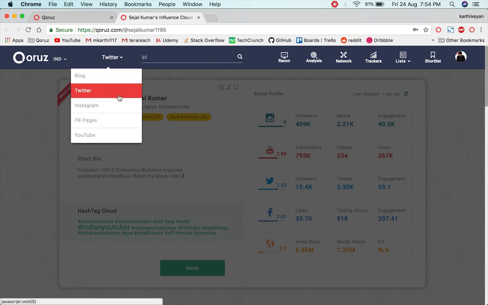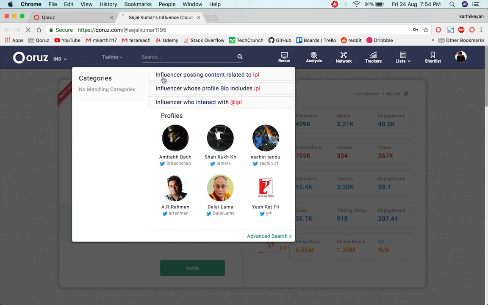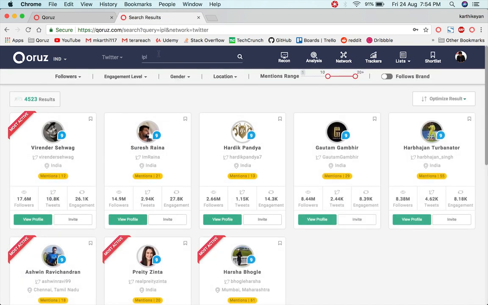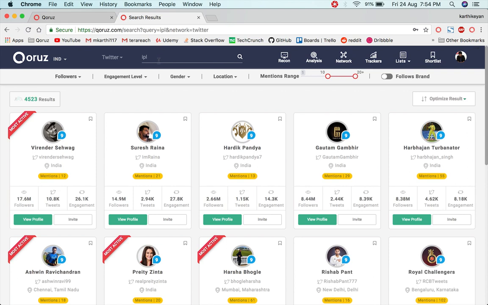So you need to first choose the platform, which platform you need to search, and then you need to click on influencers posting related to that particular keyword which you entered. All the results which will be displayed will be the influencers who will be mentioning that particular keyword, for example, IPL in this case.